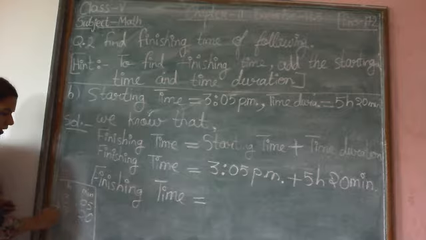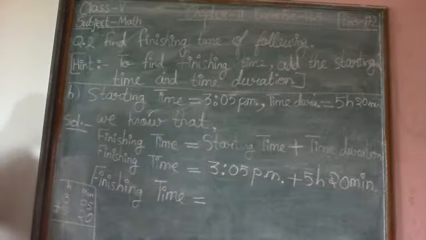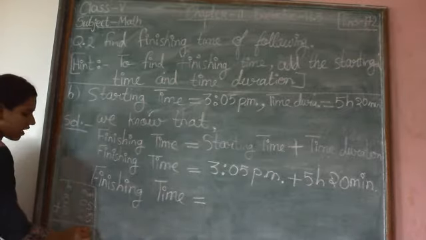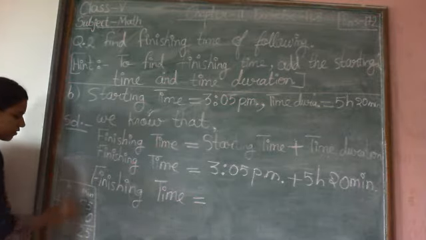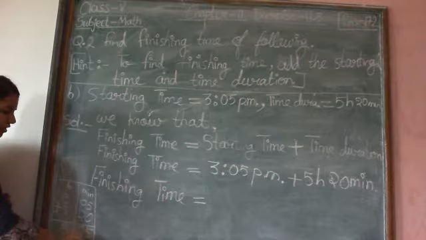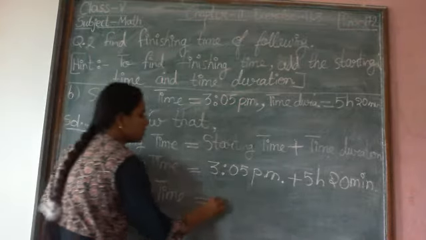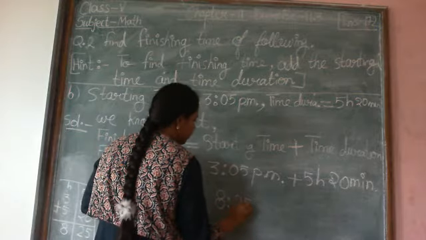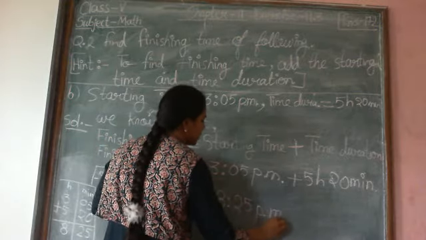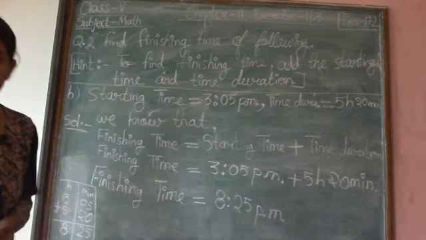We are applying addition operation, so put a plus sign. Now add them. 5 plus 0 is 5, 0 plus 2 is 2, 3 plus 5 is 8. Our result is 8 hour 25 minutes, means 8:25 p.m. Finishing time will be 8:25 p.m.